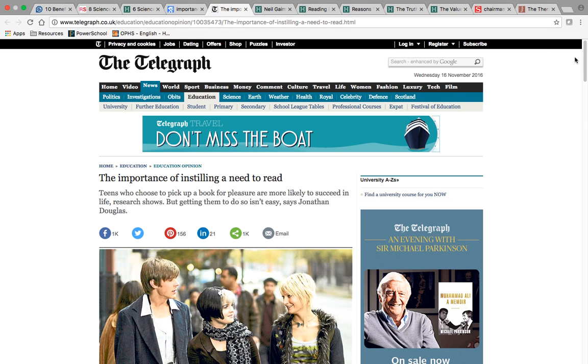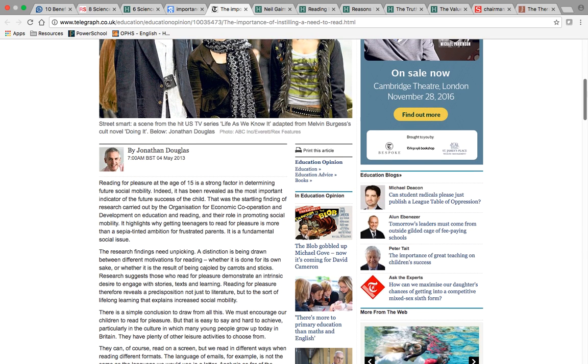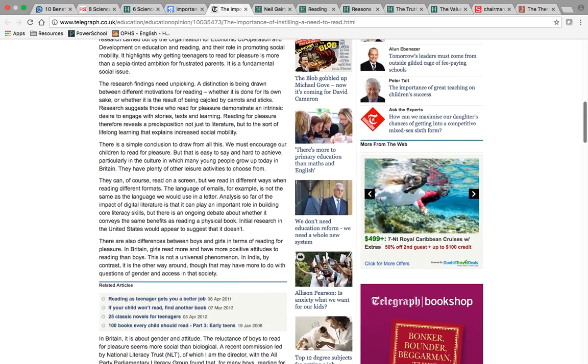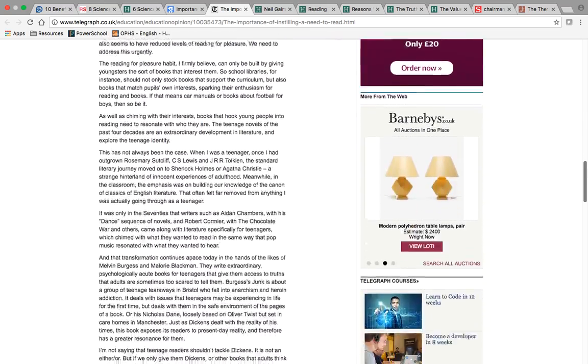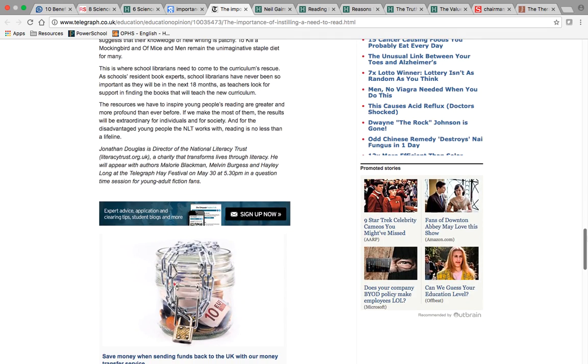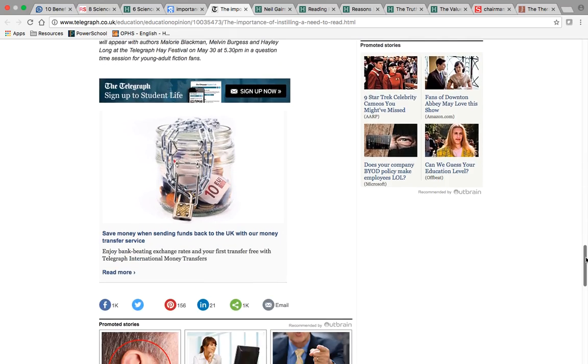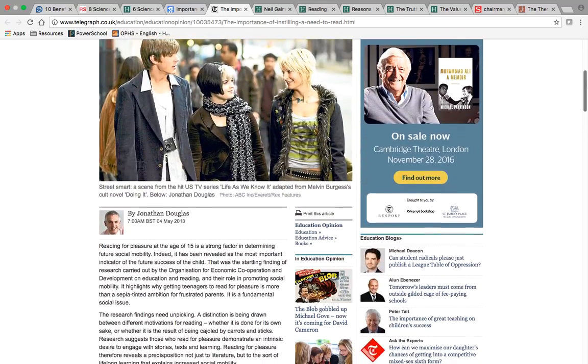So I have the importance of instilling a need to read. All right, sounds awesome. So it's by Jonathan Douglas. Sometimes if they don't have information next to the name, there might be information at the bottom of the article. And okay, so he is the director of the National Literacy Trust, a charity that transforms lives through literacy. Okay, so this might be a decent resource to use. Let's see if I can click on his name. I cannot.